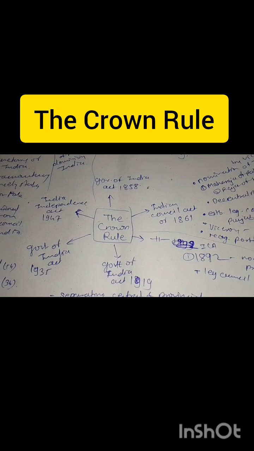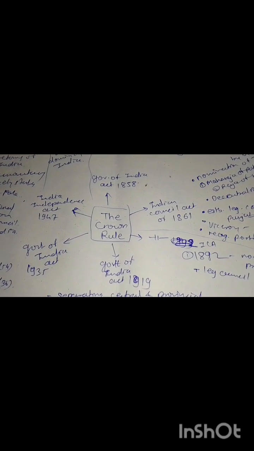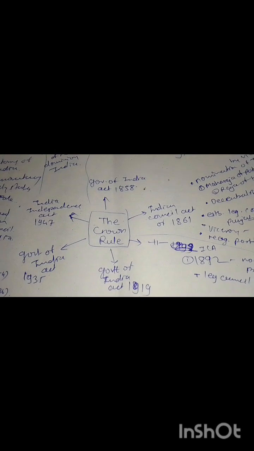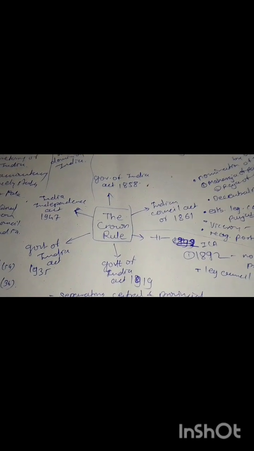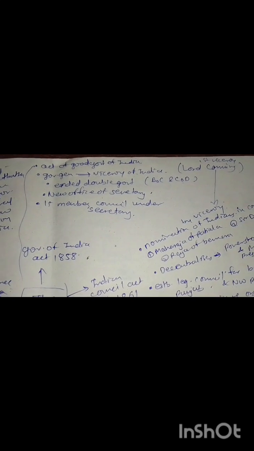Today's topic is the Crown Rule. During this time, several acts were passed. We will see them one by one. The first one was the Government of India Act 1858. This act is also called the Act for the Good Government of India.